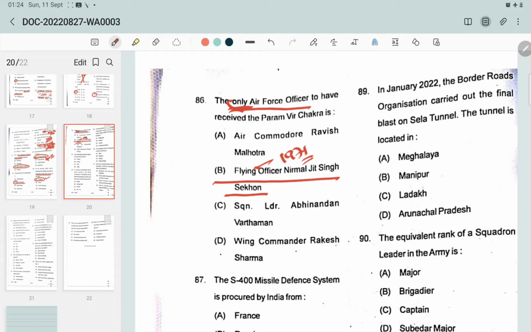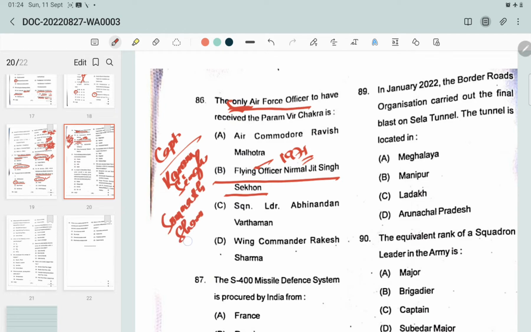There is also some additional information. Captain Karam Singh was the first living recipient of the Param Vir Chakra. Major Somnath Sharma was the first to be awarded the Param Vir Chakra, in 1950.